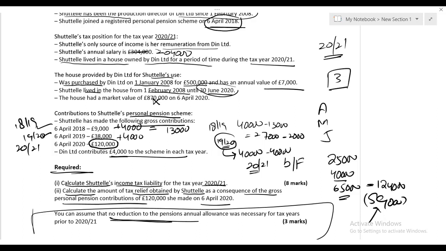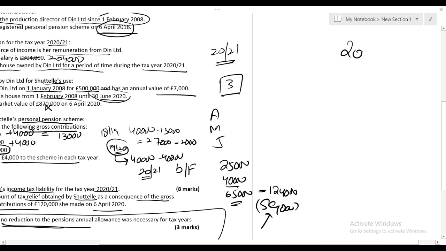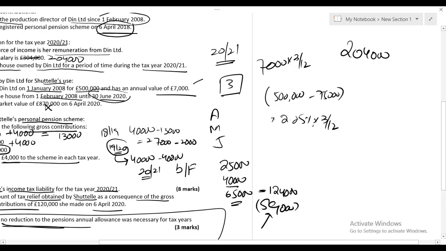So these are the few things, and one more. Accommodation benefit is going to be only for 3 months. Let me explain one more thing. Her salary is 204,000. The rent is 7,000, and from this I'll take 3 by 12. When it comes to additional benefit, I'll take 500,000, deduct 75,000, and then take 2.25% and 3 by 12. So I'm going to add basic benefit and additional benefit, and there is going to be her total income.